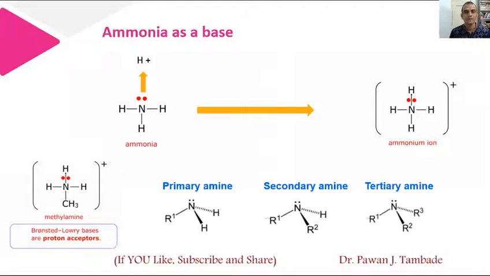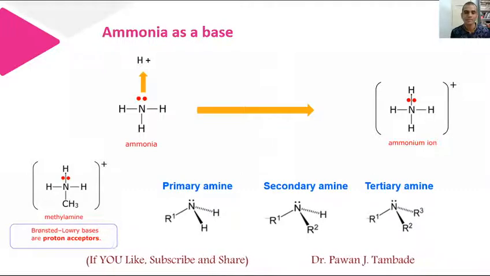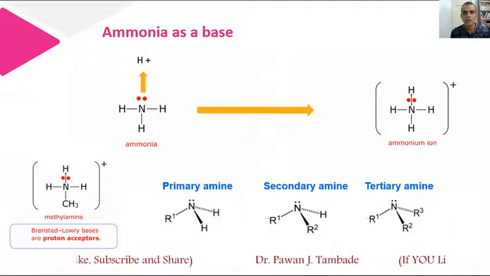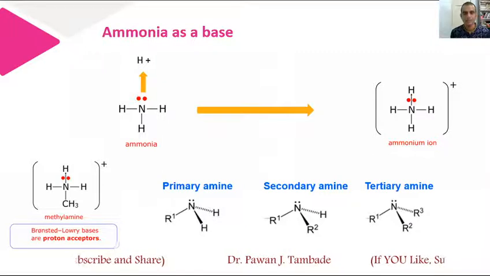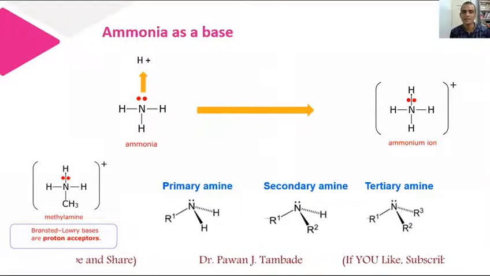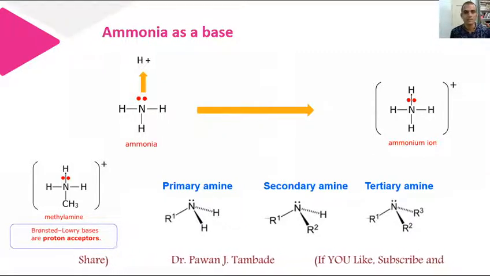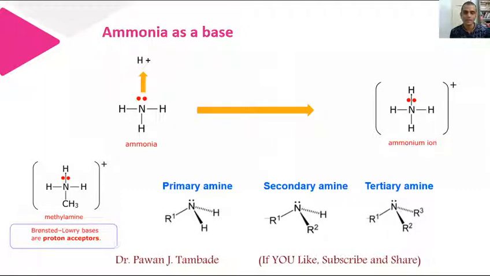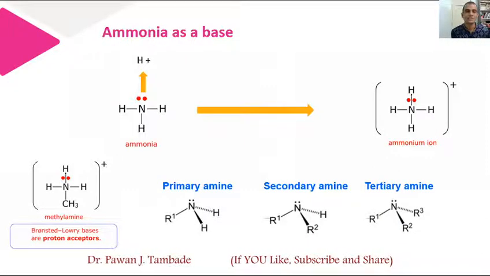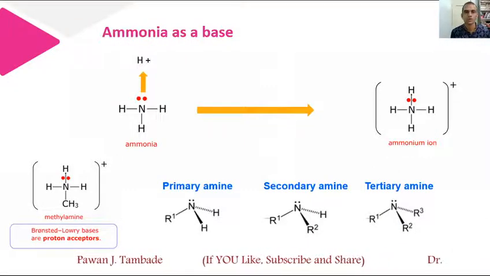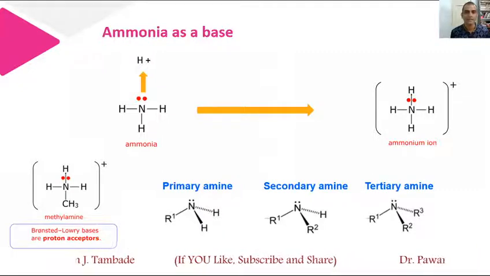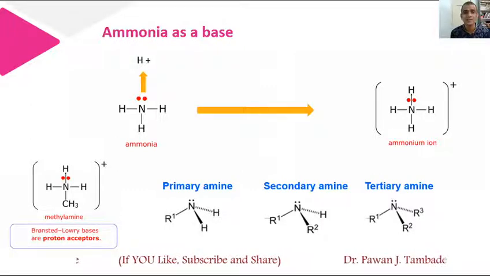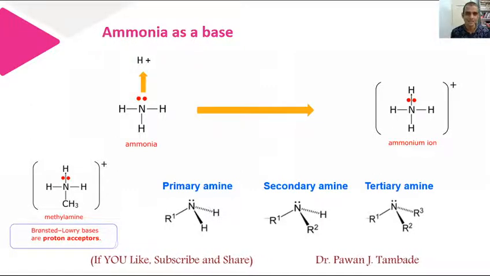In the same way, if you look at various possible amines, then from ammonia we may replace one hydrogen, two hydrogens, or all three hydrogens, and we can get primary amines, secondary amines, or tertiary amines. Depending upon structure, these primary, secondary and tertiary amines show differences in tendency to donate a lone pair of electrons, and depending upon that they have different basicity. Some amines are more basic in nature, some amines are less basic in nature.